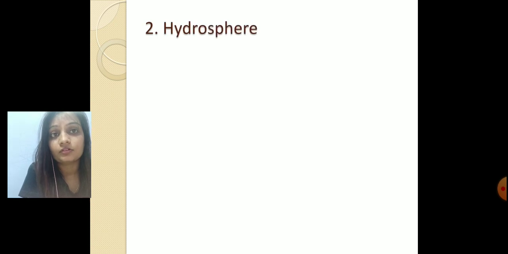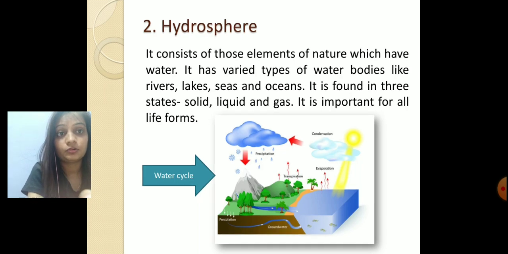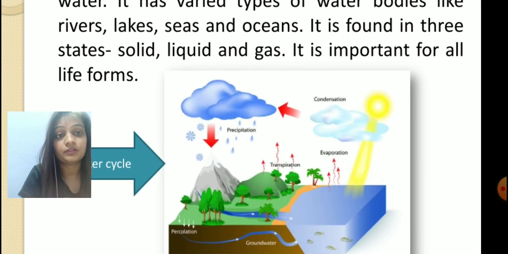Next comes your hydrosphere. It consists of those elements of nature which have water. As we all know, water is very important for all life forms. Water bodies are rivers, lakes, seas and oceans. And water is found in three states: solid, liquid and gas. Here is the water cycle. Water cycle, you must have studied what that is.